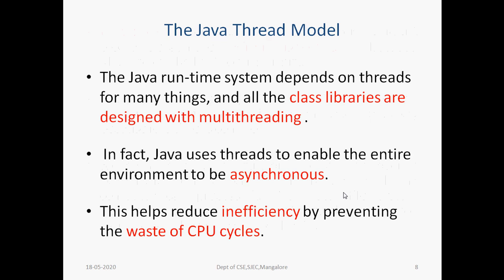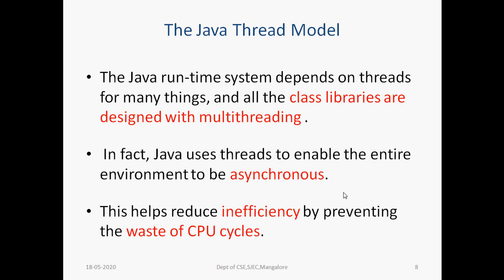Java thread model. How Java supports the thread model. The Java runtime system, JRE, depends upon threads for many things, and all the Java class libraries are designed with multi-threading operations. Java uses threads to enable the entire environment to be asynchronous. Asynchronous means which thread executes first, which thread executes next, we don't know. Based on the availability of the CPU, threads start running.